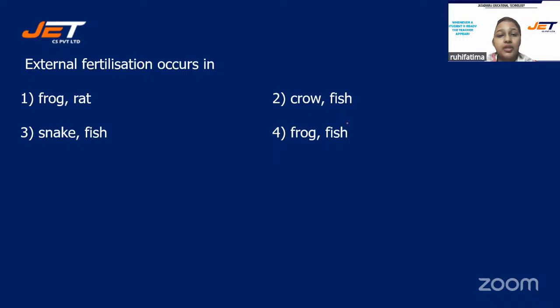External fertilization occurs in, and your options are number 1, frog and rat, number 2, crow and fish, number 3, snake and fish, or is it number 4, frog and fish?